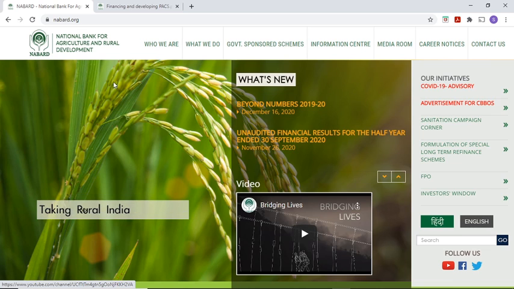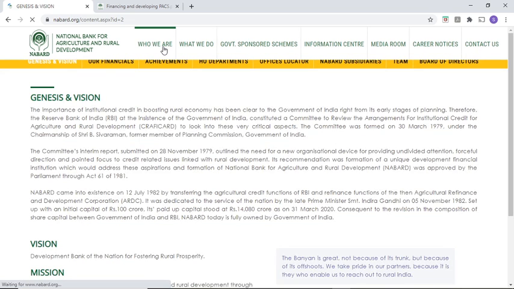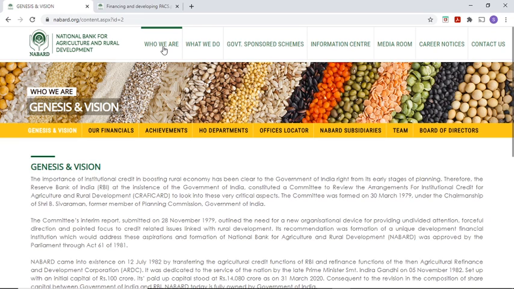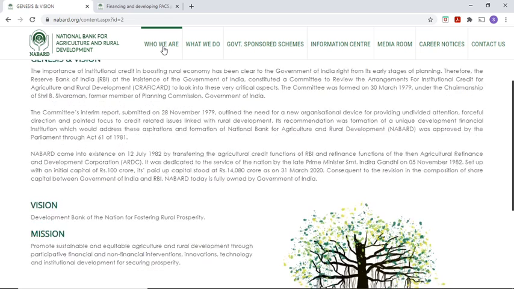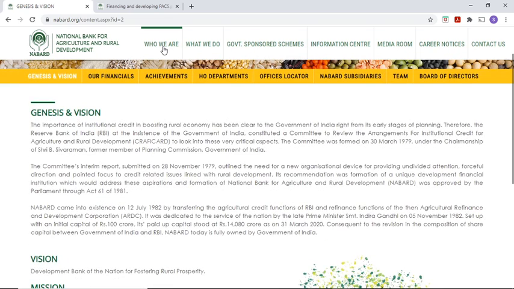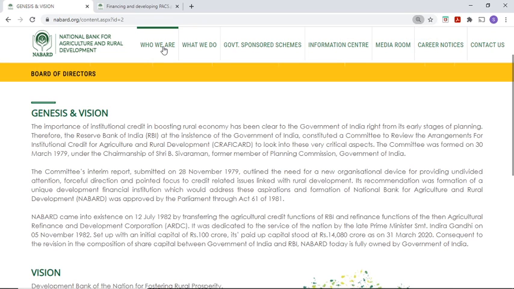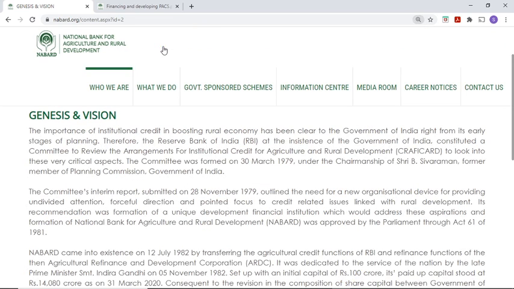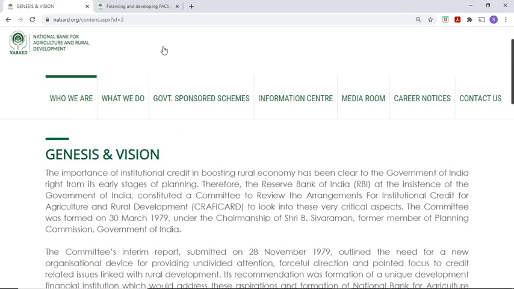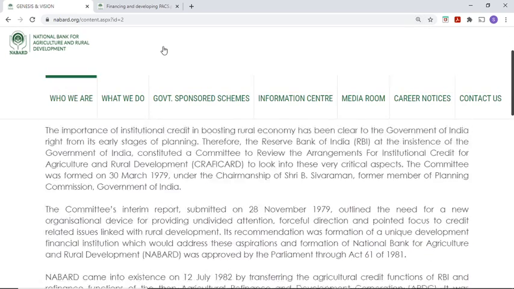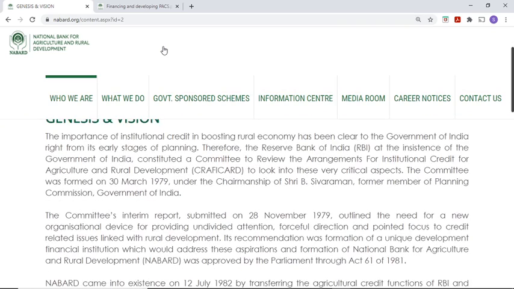If I see the top, it says "Who we are", which is about the vision and mission statements of NABARD. So we will cover this only. Genesis and vision. I will just zoom in. Yes, vision, we will just summarize.